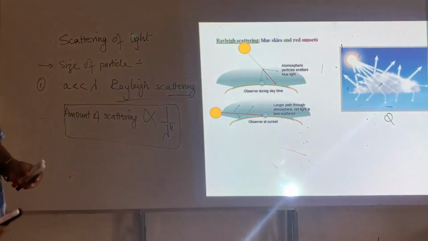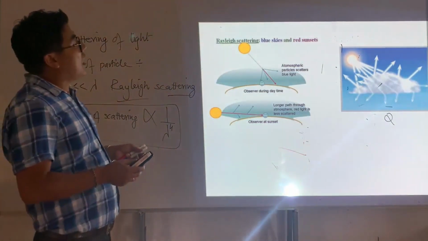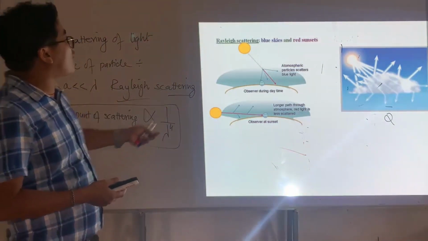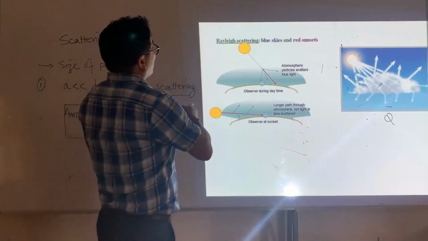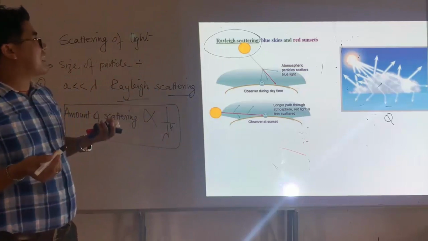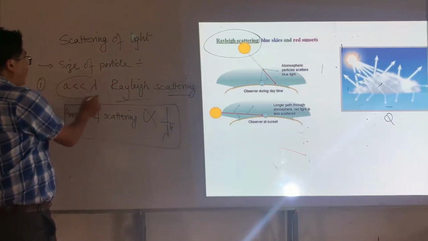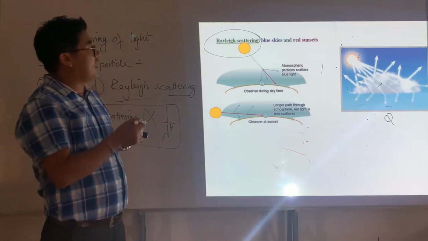Now look at here. So this is what we said: blue skies and the red sunset are all because of Rayleigh scattering. What kind of scattering is it? The scattering particle is very, very small compared to the wavelength of light.